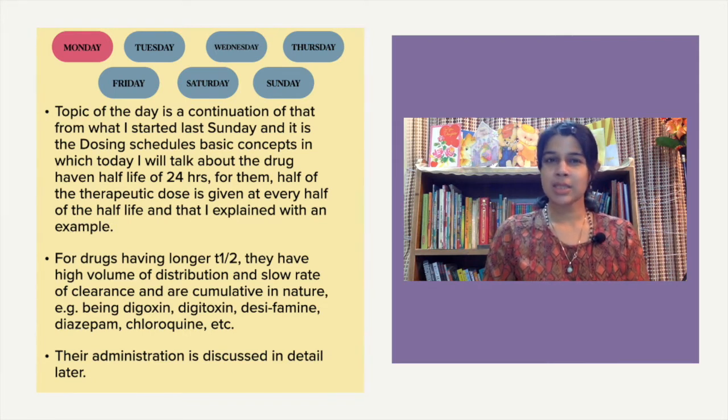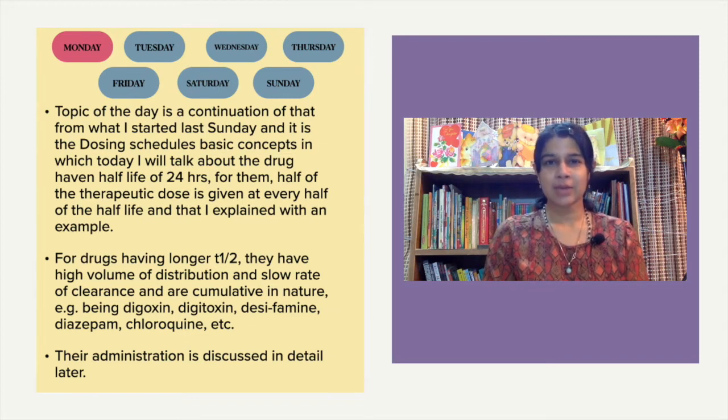For drugs having a half-life of 24 hours, half of the therapeutic dose is given at every half of the half-life. I explained that with an example of a drug having an initial dose of 50 milligram and a half-life of 24 hours.